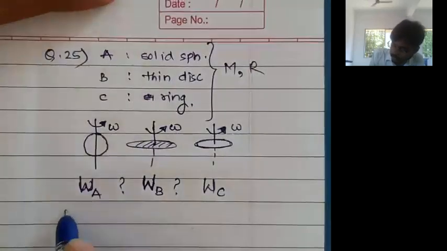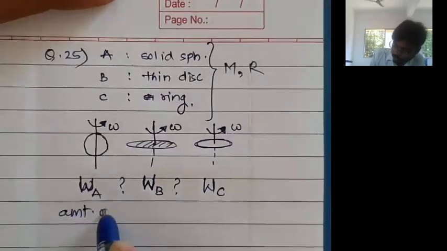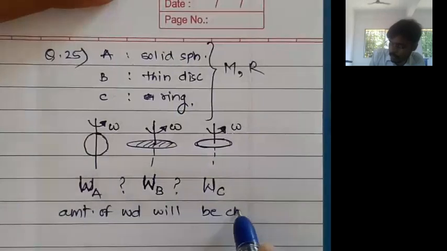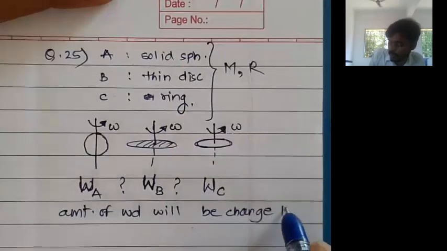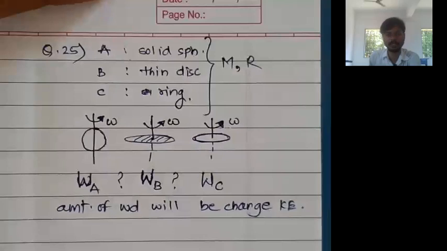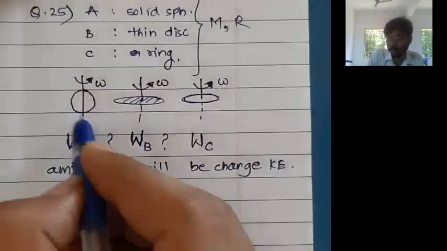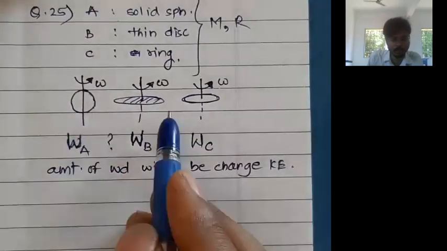So write down, amount of work done will be change in KE. Now final KE is 0 in all the cases. We have to bring all of them to rest.